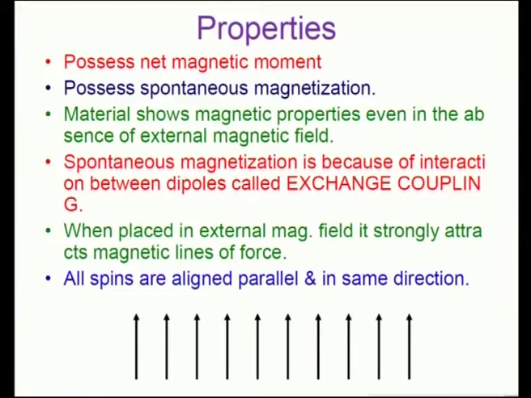These domains possess net magnetic moment in each domain, and the orientation of all the spins in a particular domain is not necessarily parallel with the neighboring one, but normally they are randomly oriented in the initial state, and in each domain there is a spontaneous magnetization, and the material shows magnetic properties even in the absence of external magnetic field.